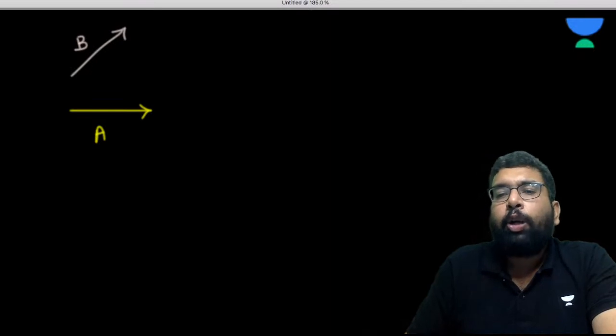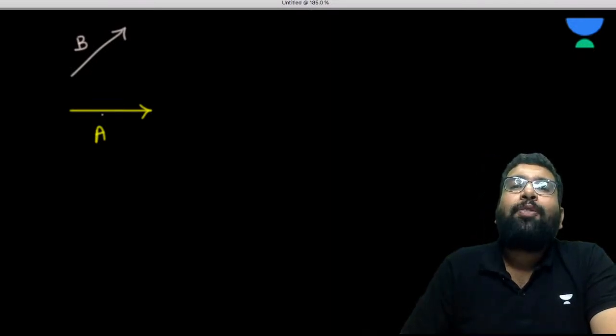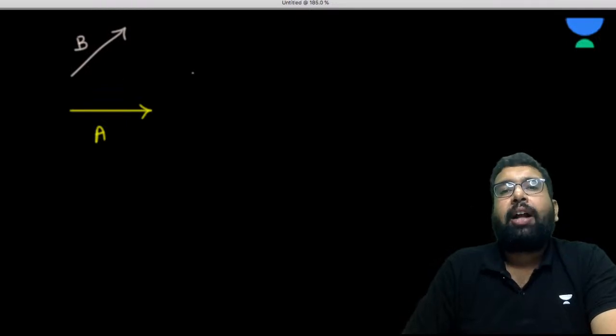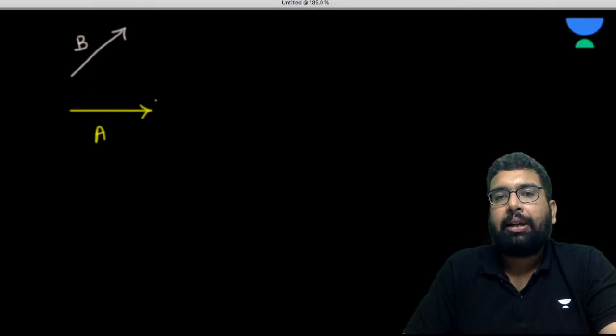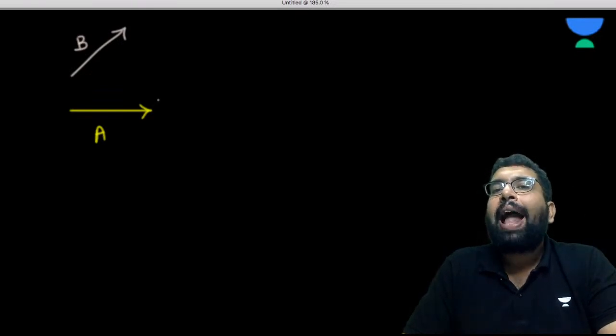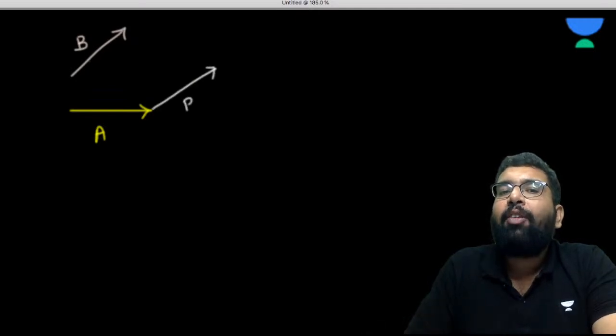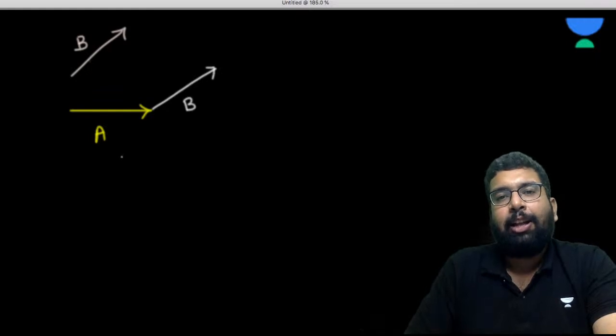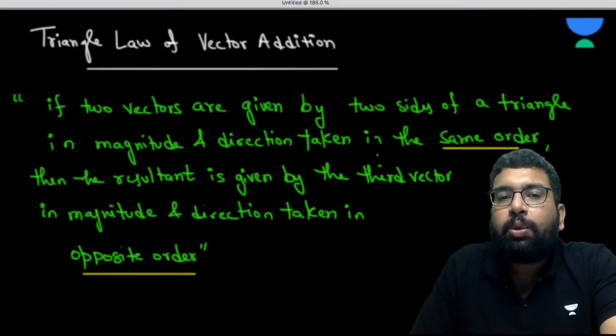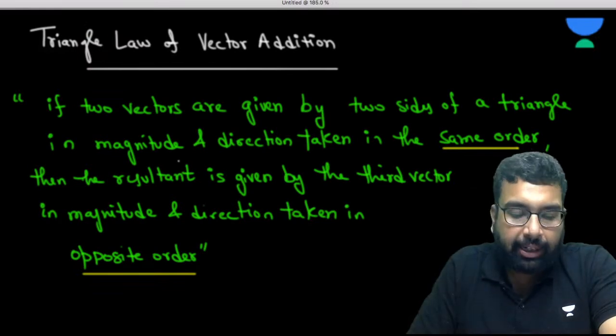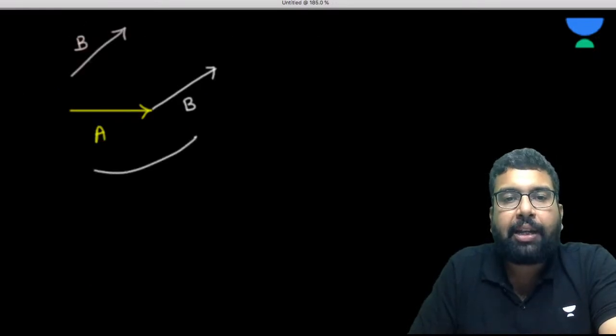Leave all this. What you have to do is join one vector from the head of the other vector. That is why it is the head and tail method. This law and the polygon law are head and tail methods. So you draw one vector. Now you know you can do the parallel shift, so this B you parallel shift and start it from the head of the vector A. Now read this statement: two sides of the triangle in magnitude and direction taken in the same order. So here A and B are in the same order, na?